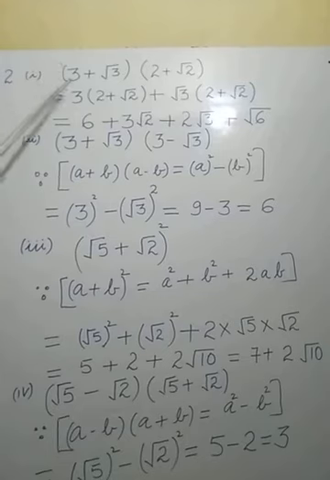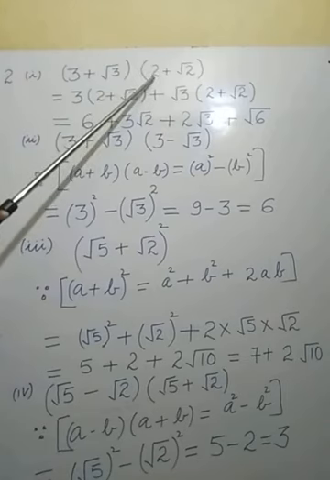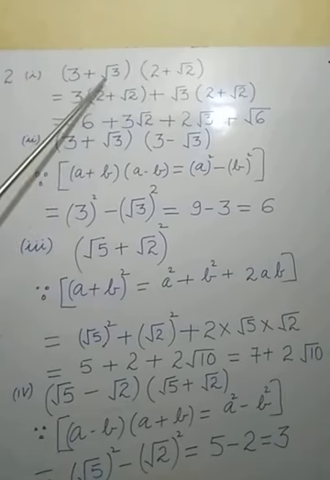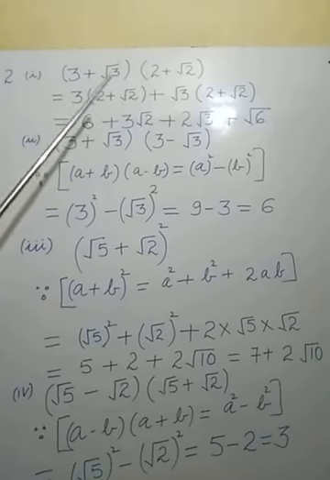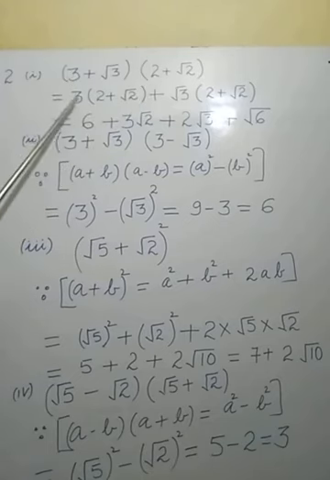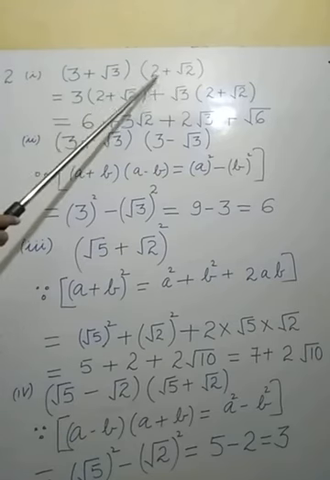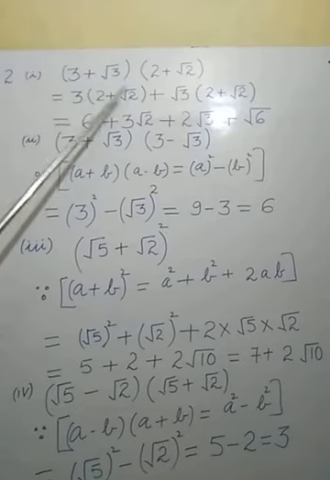Follow once again. We have to take the first element of the first bracket and multiply it into all elements of the second bracket. Similarly, we have to take the second element of the first bracket and multiply it into all terms of the second bracket. Meaning 3 multiplied by all terms of the second bracket. So 3 multiplied by the second bracket, which is 2 plus root 2. So here we can note down 3 plus, inside the bracket, 2 plus root 2.